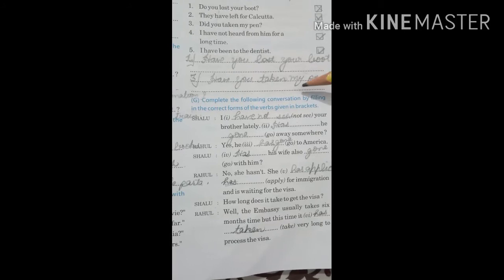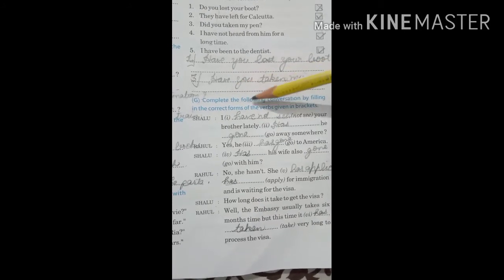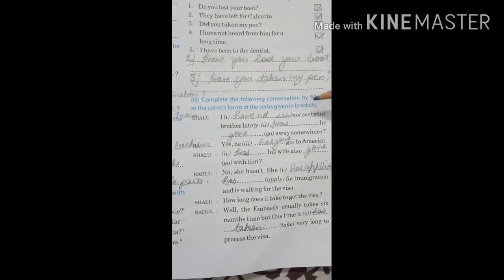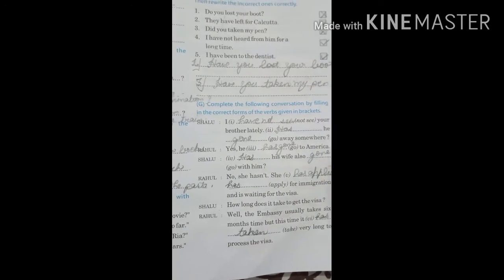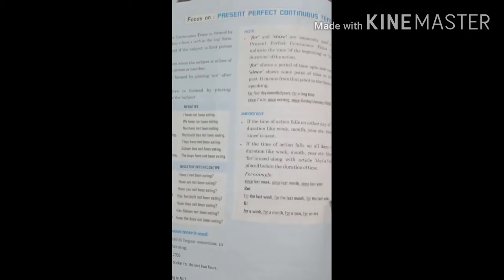Complete the following conversation by filling in the correct form of the verbs given in brackets. Again you will fill it in with the help of the brackets. Try it by yourself. Moving further, next.